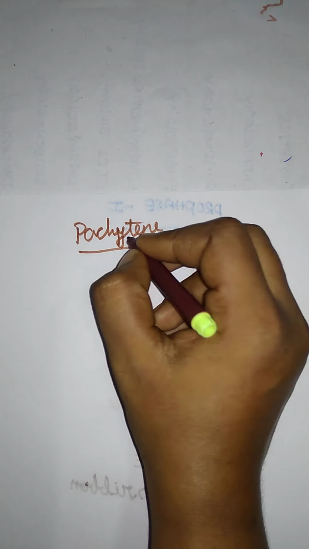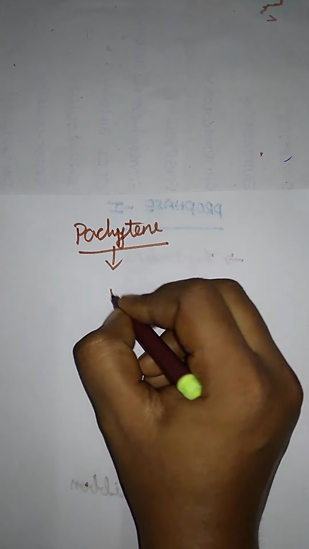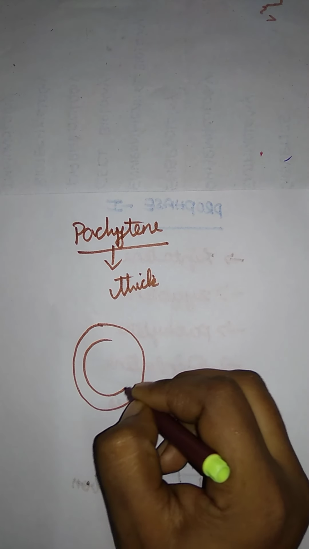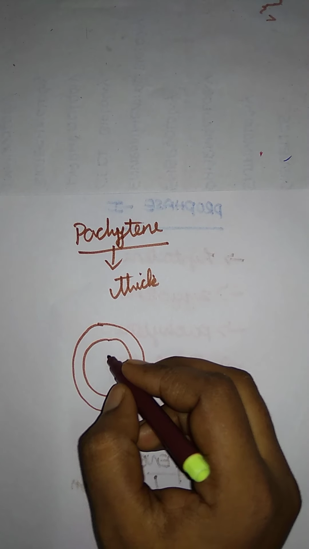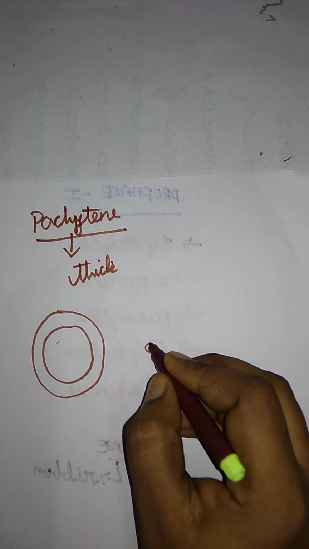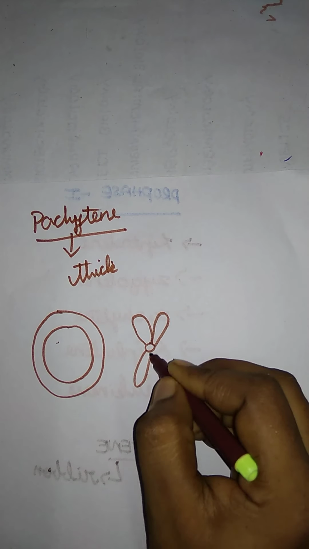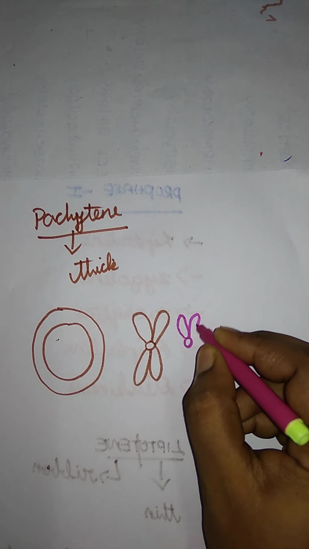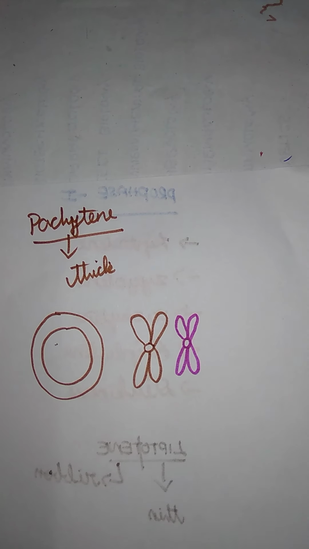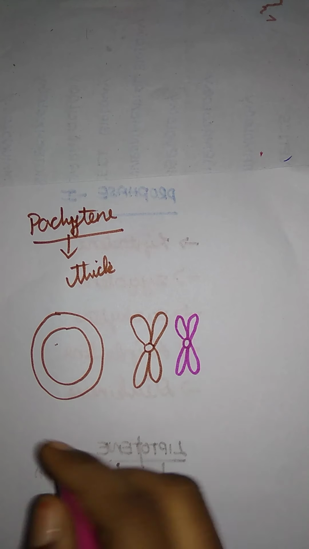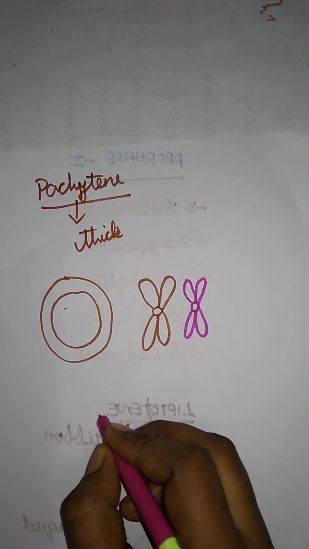Here, pachytene. Pachytene means thick. Okay, we see that pachytene. Just imagine this is the chromosome. This is the cell, and inside the nucleus they have chromosomes, right? This is one chromosome, and this is another chromosome. Now they are given the name pachytene. The chromosomes are paired or twisted, just like this.